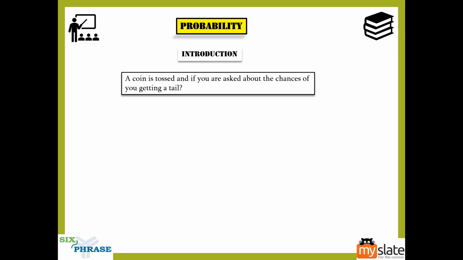Now, a coin is tossed, and you are asked about the chances of you getting a tail. So let's understand the situation. We have a situation where a coin is being tossed. So you are tossing a coin, and you are asked about the chances of getting a tail. So what could be the answer, guys? You can just pause the video here and try to come up with answers. A coin is tossed, and if you're asked about the chances of getting a tail, what would be our answer?